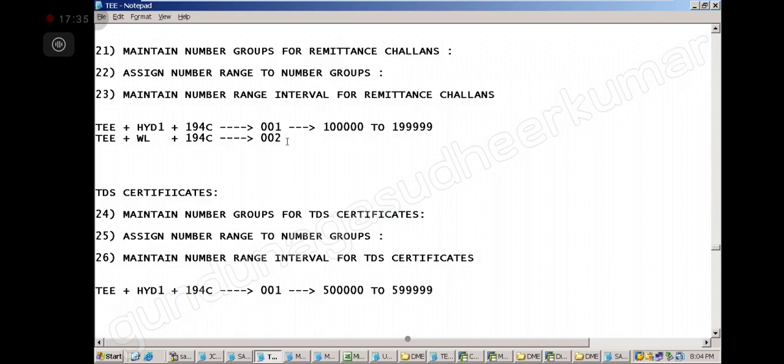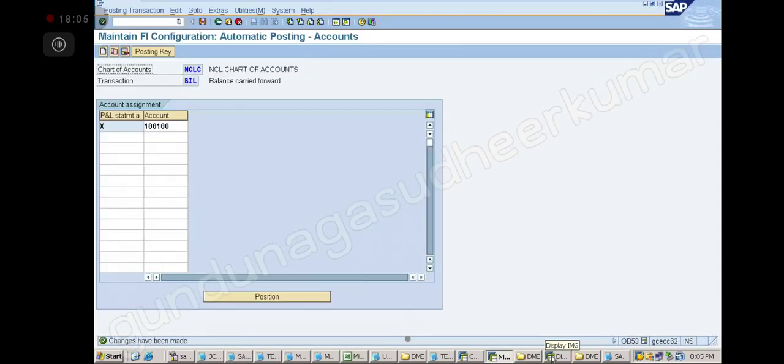For the same group, my challan numbers will start with 1 series, and the tax certificate will start with 5 series. Is that clear? Yes, sir. So I have control on to whom I am giving, what certificate I am giving, what is the number. With these types of numbers, we are in control. Okay, so now go to step number 25.